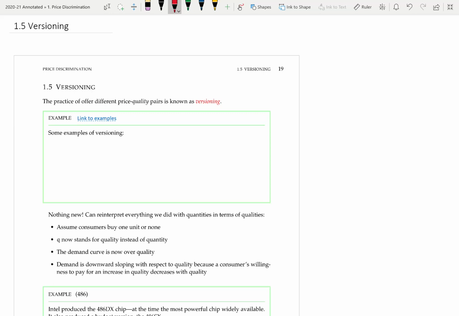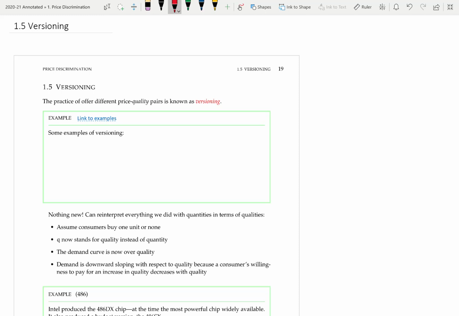So how do we analyze this? Well, it turns out we've actually done everything we need to do, because we can just reinterpret the quantity as quality instead. So now the Q stands for quality. We can think of a demand curve over quality instead of quantity. The consumer has the choice of either not consuming or consuming 1 unit of the good of a quality Q. Because consumers' willingness to pay for an increase in quality decreases with quality, the demand curve over quality will be downward sloping, just as the demand curve over quantity.